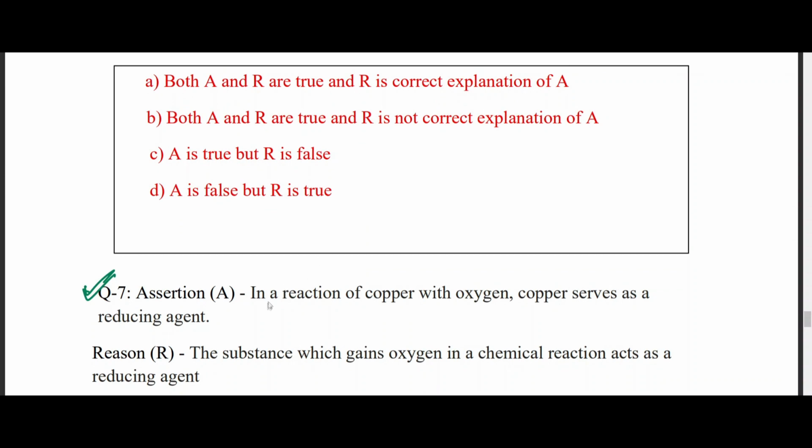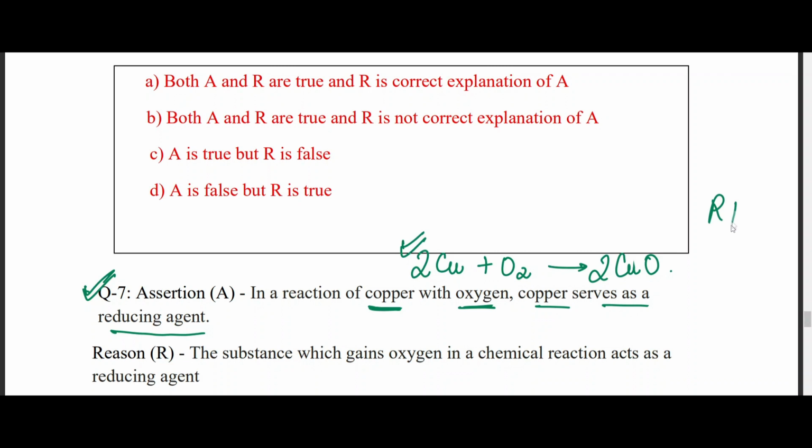Assertion is given as, in a reaction of copper with oxygen, copper serves as a reducing agent. Right? Okay, first we will look whether this assertion is correct or not. So reaction between copper and oxygen gives you copper oxide. Right? Now, if you want to balance the equation, it is going to look like this. So this is the balanced chemical equation, right, between copper and oxygen. So copper serves as a reducing agent.